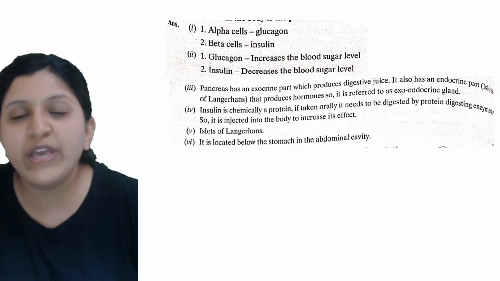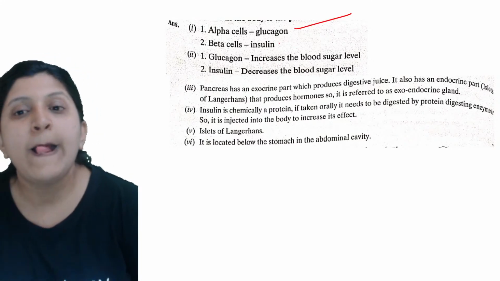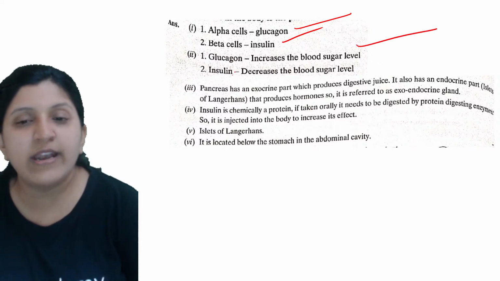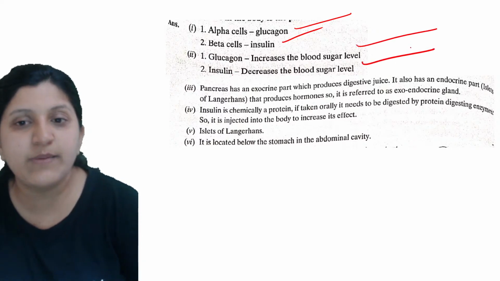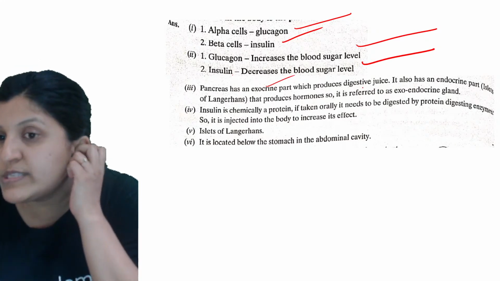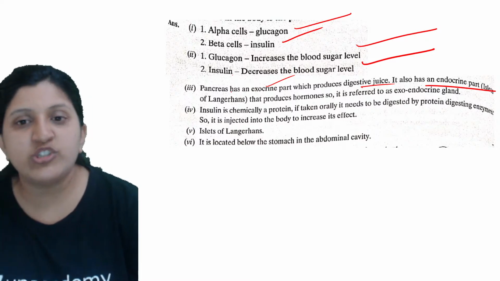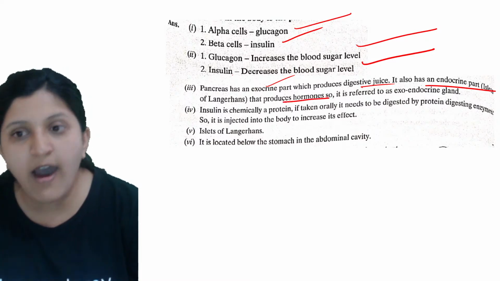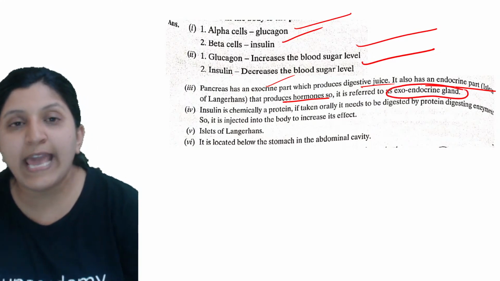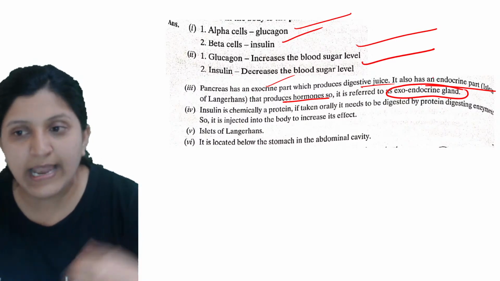Okay, so moving on to next one. This is the answer for this one: alpha cell glucagon, beta cell insulin. Glucagon increases the blood sugar level, insulin decreases the blood sugar level. Pancreas is an exocrine gland which produces the digestive juice, and an endocrine part which produces a hormone. That is why we can also call it exoendocrine gland, heterocrine gland, mixocrine gland as well.